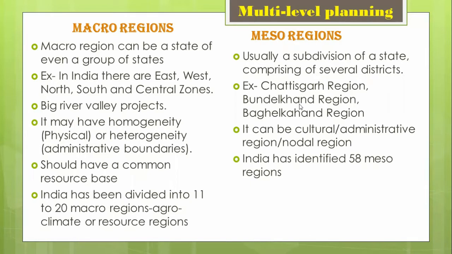Then comes the meso, which is the next stage from the macro. Now this consists of what? Several districts or a subdivision of a state. For example, the Chhattisgarh region, the Bundelkhand region, etc. So again, it can be a cultural region, which is a homogeneous region. It can be an administrative region, or it can be a nodal region. So India has around 58 mesoregions.